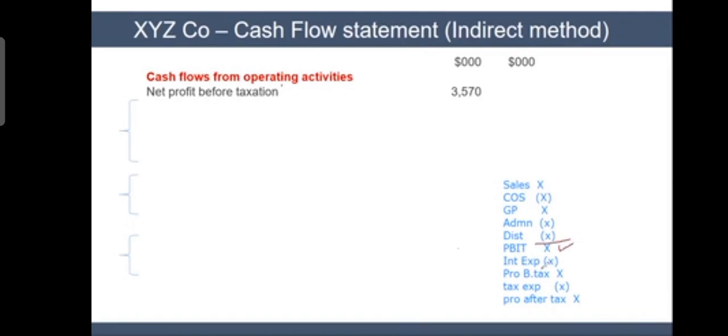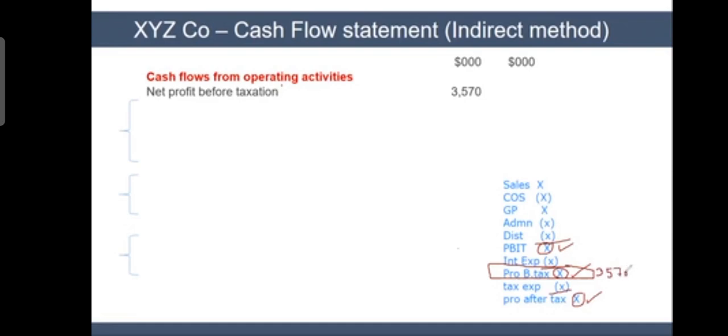One you have here profit before tax, and one you have here profit after tax. So three figures I have for profit: profit before interest and taxes, profit before taxes, and profit after taxes. You will start here with profit before taxation, the middle figure. This line you will take. Profit before tax means after interest expense, but before tax expense. So let's suppose this number is written here like 3570.